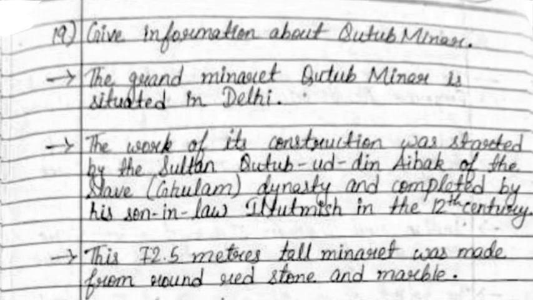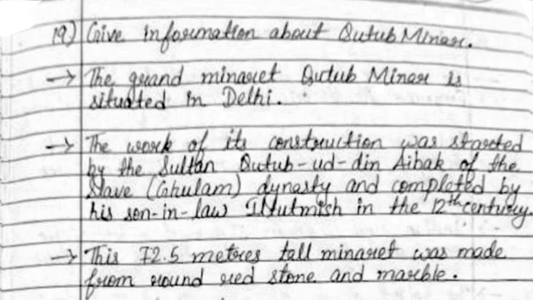19th one. Give information about Qutub Minar. The Grand Minaret Qutub Minar is situated in Delhi. The work of its construction was started by the Sultan Qutbuddin Aybak of the slave, that is Ghulam dynasty, and completed by his son-in-law Iltutmish in the 12th century.